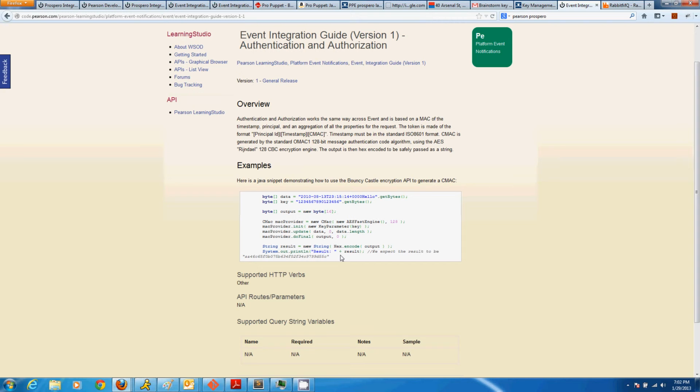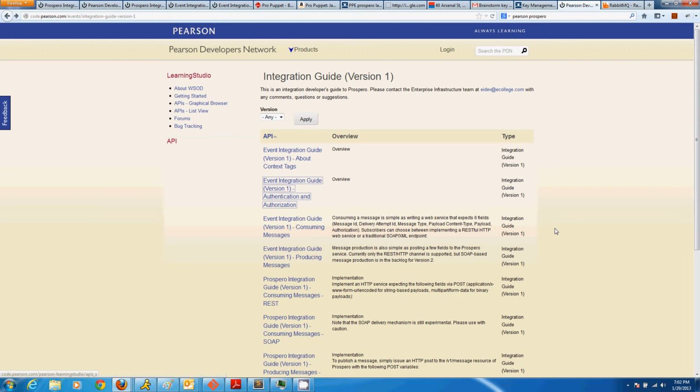For our purposes, we already have this code in library, so we're not going to touch on them too much. You just have to know that a Prospero instance will generate a principal for you, and that principal can be used to authenticate and authorize your messages, both consumption and production.